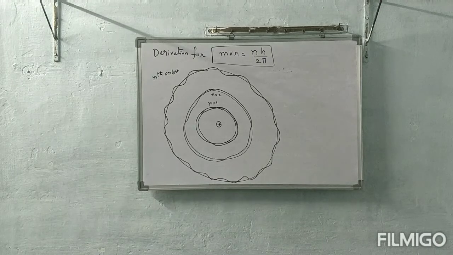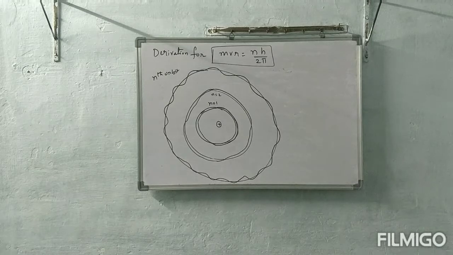So in nth orbit, how many crusts do we have? N crusts. And how many troughs do we have? N troughs. In first orbit, how many crusts and how many troughs? 1 crust and 1 trough. In second orbit, 2 crusts and 2 troughs.